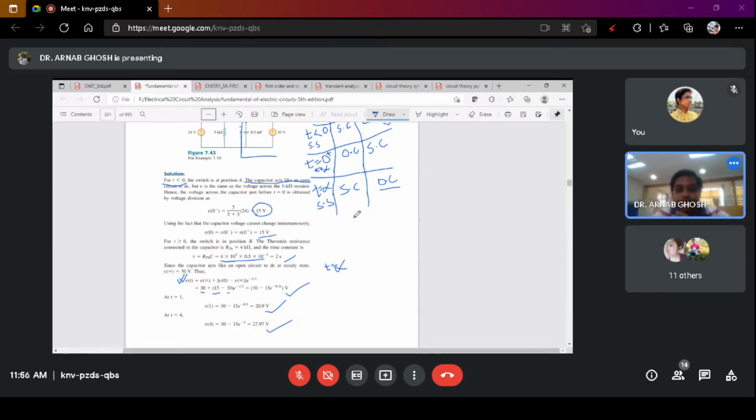So this is the problem. Please everybody note it down. I think this is a good example of the switching circuit. That is why I wanted to show this. Let me know once you are done and you do not have any doubts. Please copy this down.